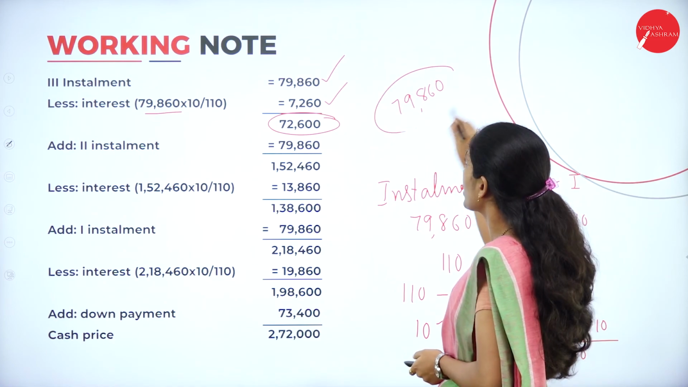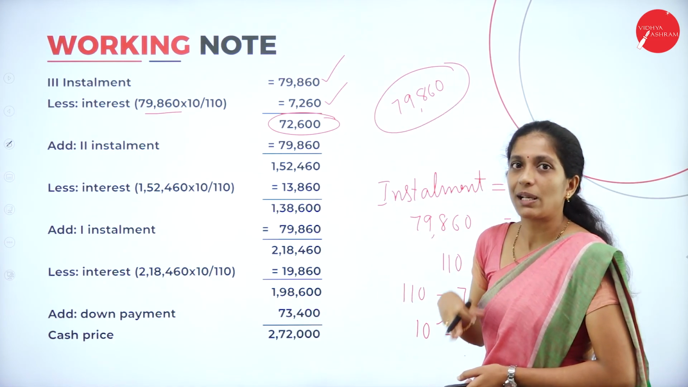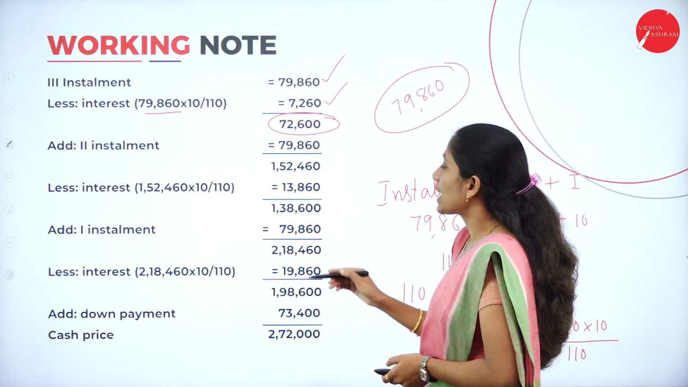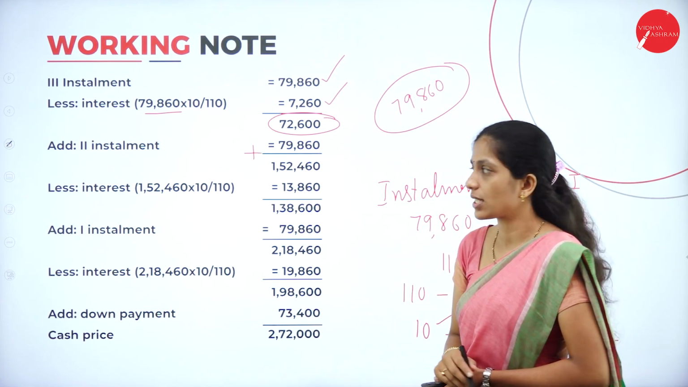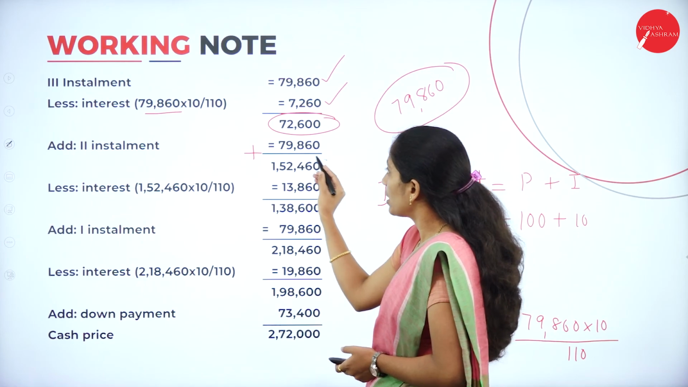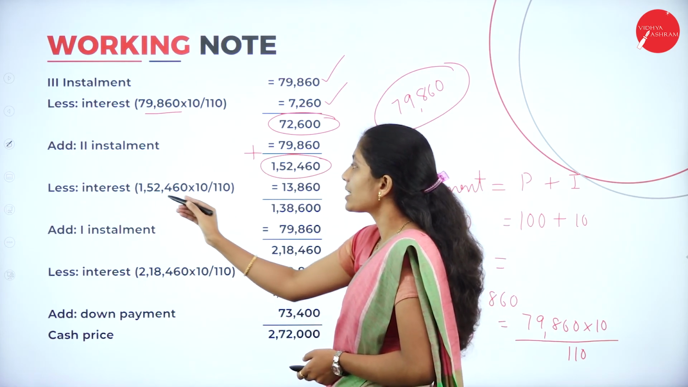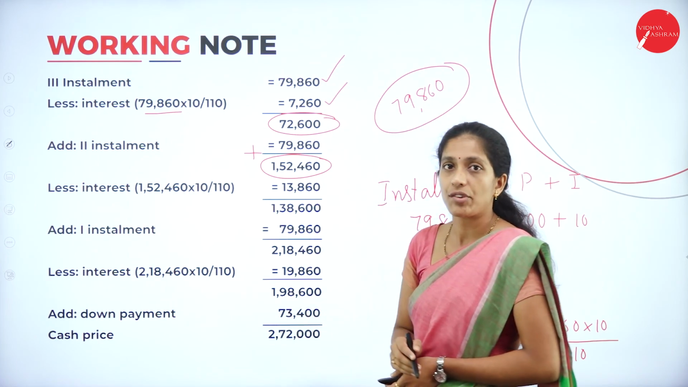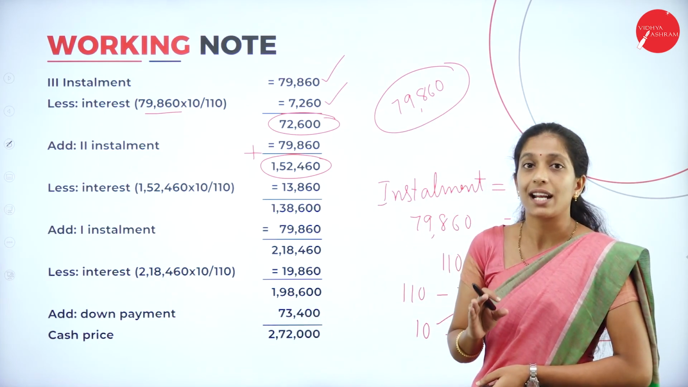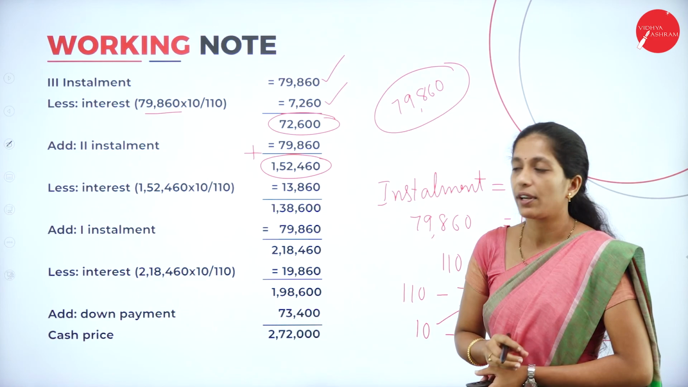79,860. They have given it in the question itself. So the second installment is also 79,860. When you add, you will get 1,52,460, less interest. Upon this amount we have to calculate interest: 1,52,460 into 10 divided by 110. It's not 10 divided by 100 because it is inclusive of interest.